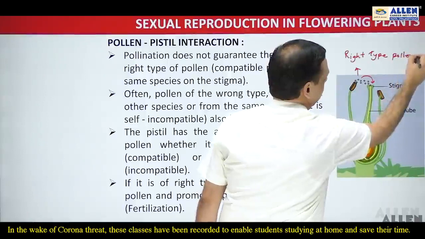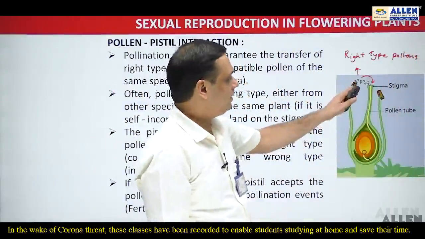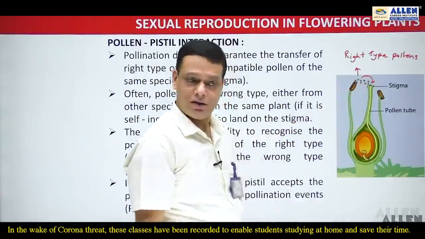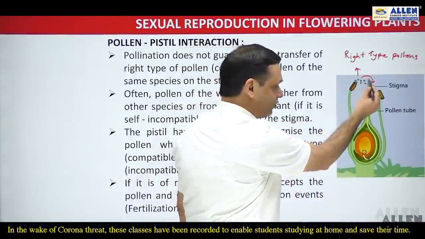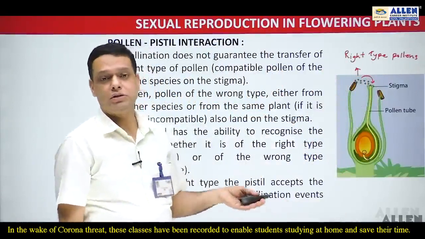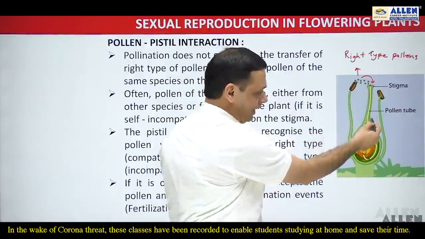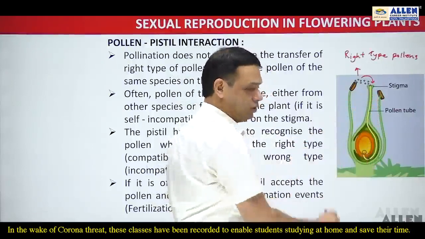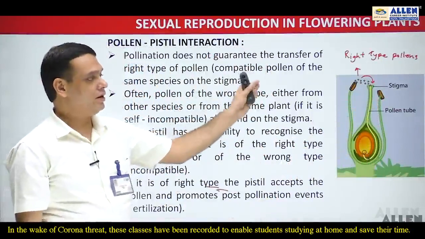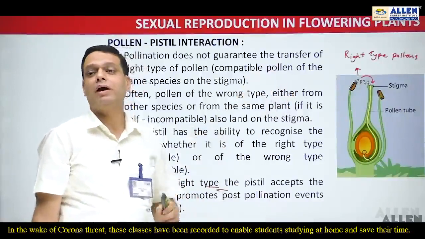And if they are considered the right type or compatible pollens, then these pollen grains are accepted by the stigma, and after that it promotes the post pollination events or development, that is the formation of the pollen tube, which finally enters inside the ovule. So this is the case when the pollen grain reaching over the stigma is treated as right type or compatible pollen.